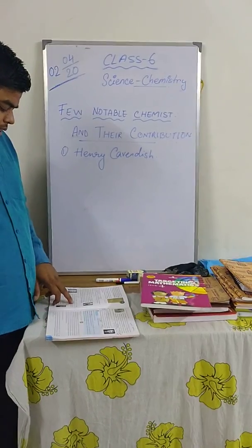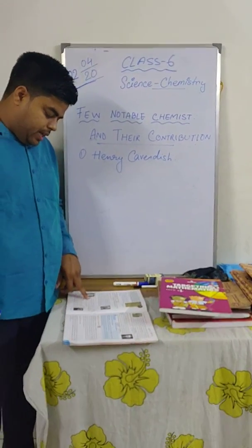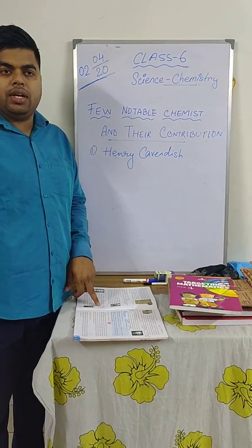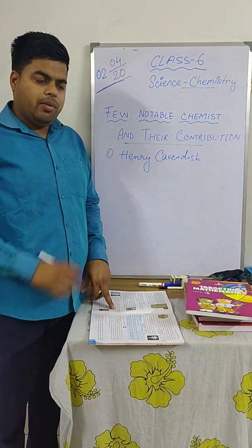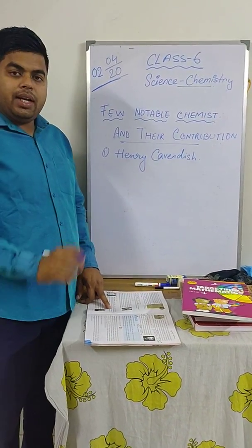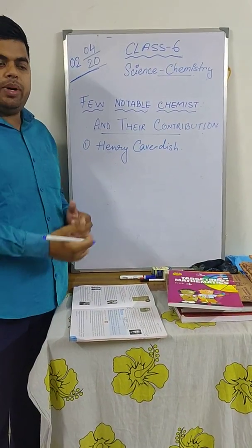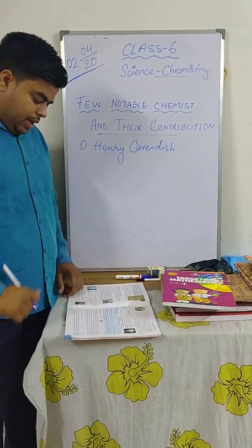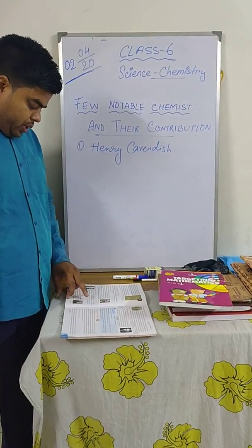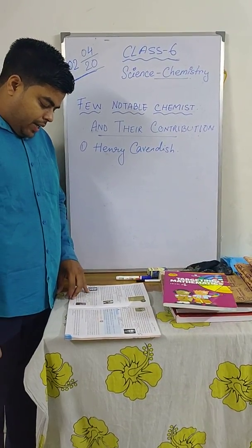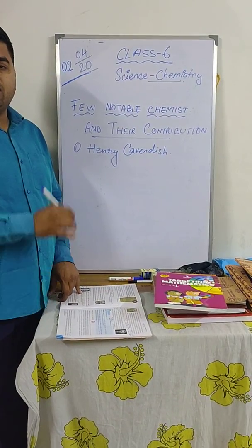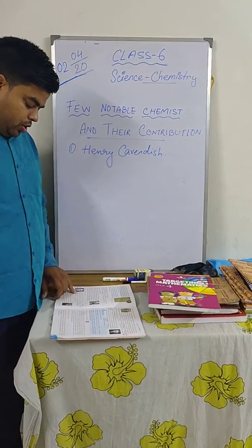Henry Cavendish was a British scientist and an important experimental and theoretical chemist and physicist. Whatever he did, he showed through experiments and through his theoretical work. He discovered hydrogen. So Henry Cavendish is the chemist who discovered hydrogen.